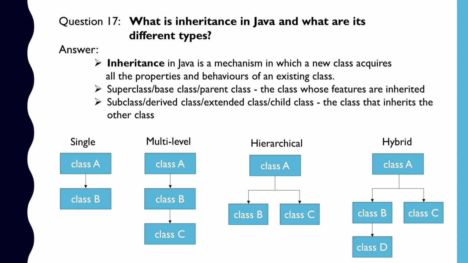Hybrid inheritance is a combination of two or more types of inheritance. In the example, you can see that class A is the parent class from which two child classes B and C have been derived. So this part represents the hierarchical inheritance. Again, class D is being derived from class B, so it's a single parent and single child. Thus, this part represents the single inheritance. This example is a combination of single and hierarchical inheritance. That's why it is an example of hybrid inheritance.